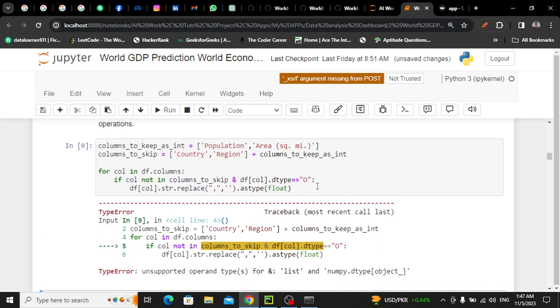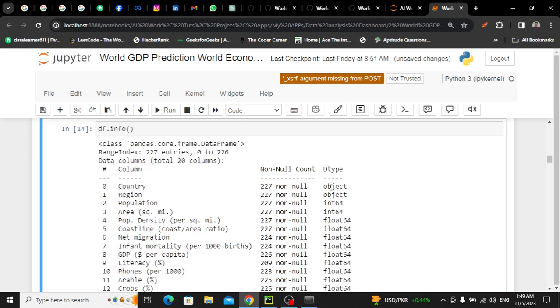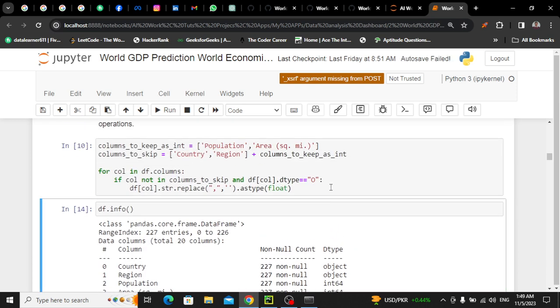There is an issue. dtype equal to, I don't know, let me check. I think the issue is with this and. In Python we are using two kinds of and. One is this, one is this. So I think here we have to use this and, if I'm not wrong. Let's see. Yeah, it worked.